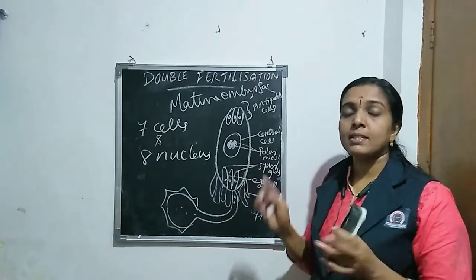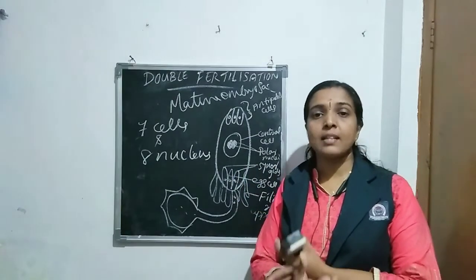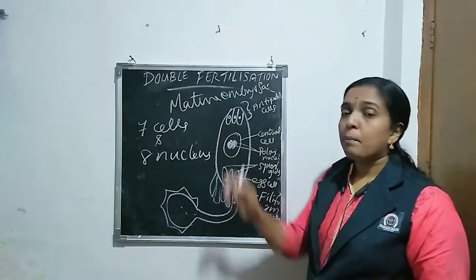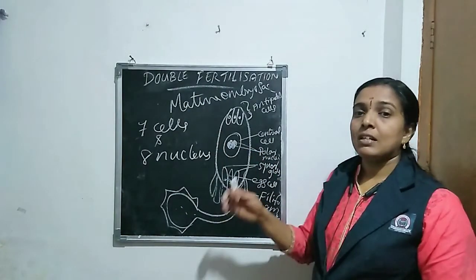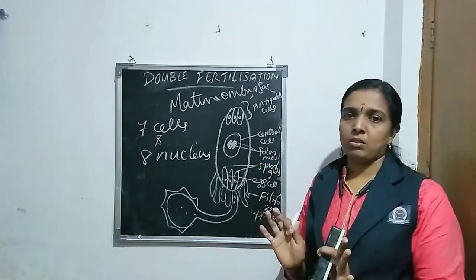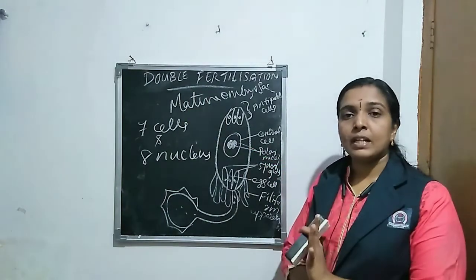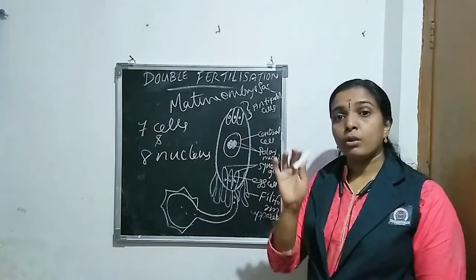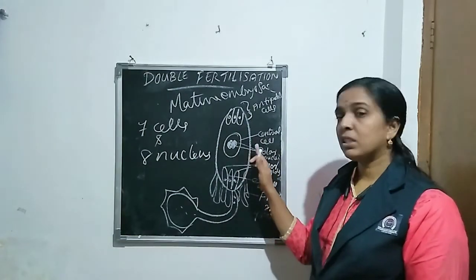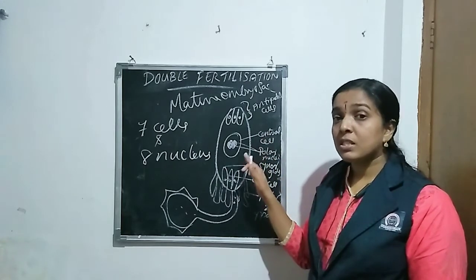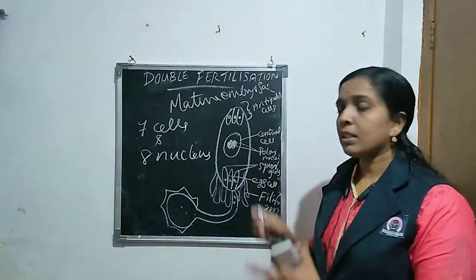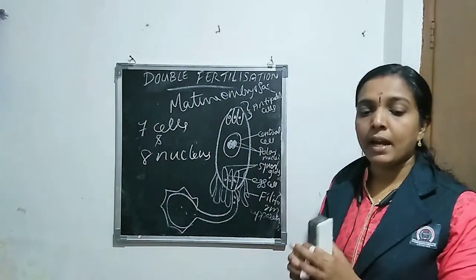That is the structure of the mature embryo sac, the 7 celled 8 nucleate stage. Clear? Double fertilization takes place within this same structure. Where does double fertilization take place in plants? Within the mature embryo sac. Clear? Then we can discuss syngamy and triple fusion.